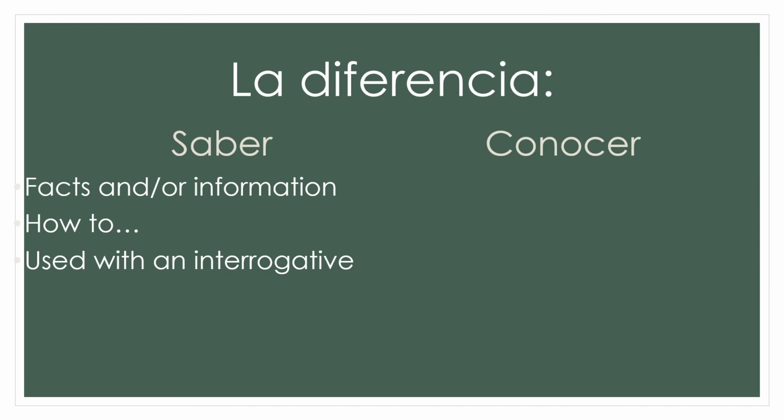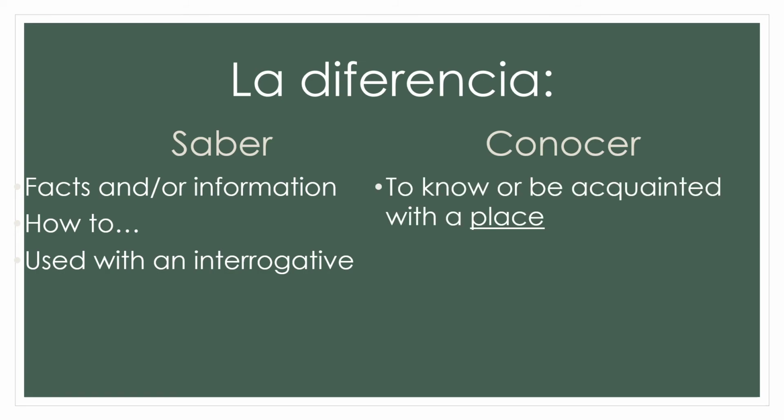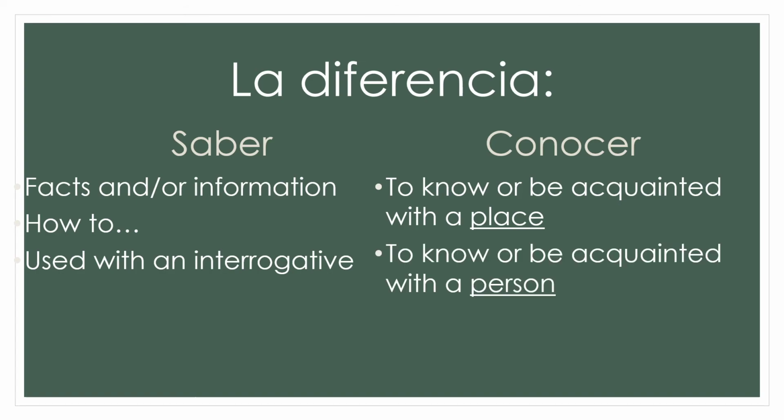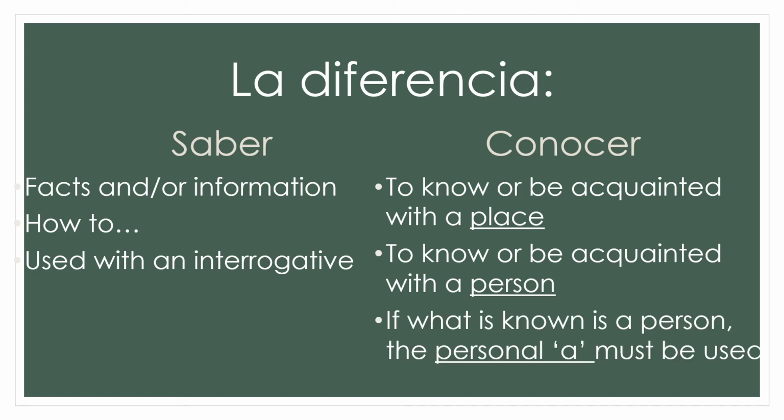Conocer is to know or be acquainted with a place, nothing about it, just the place itself. And the same thing with a person. If someone knows that person, that is conocer. If they know something about that person, that is fact or info. Okay, if they know a person, you must use the personal a.